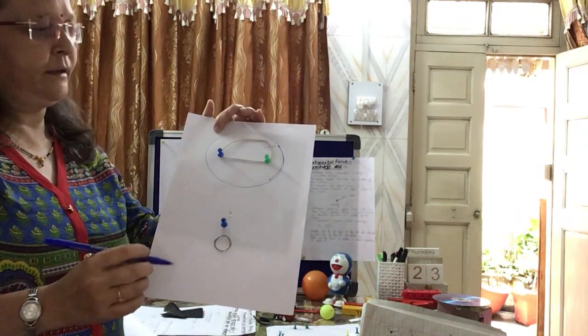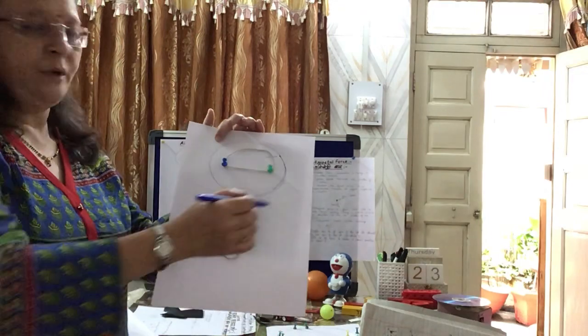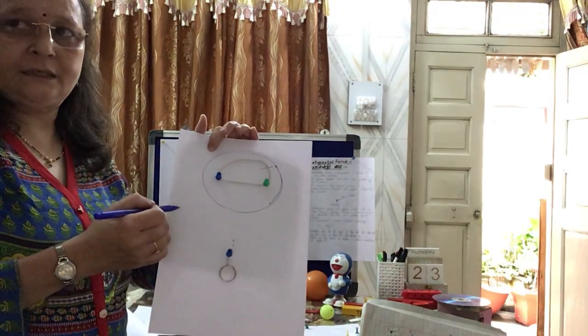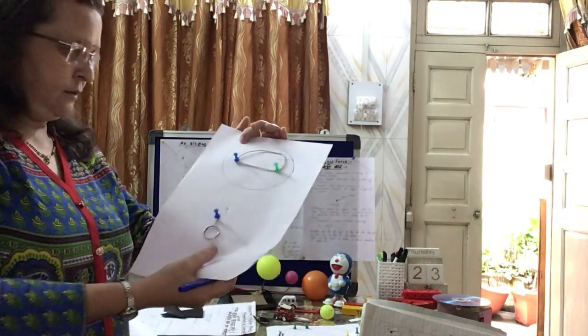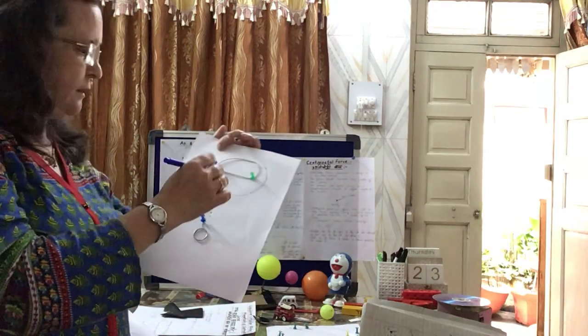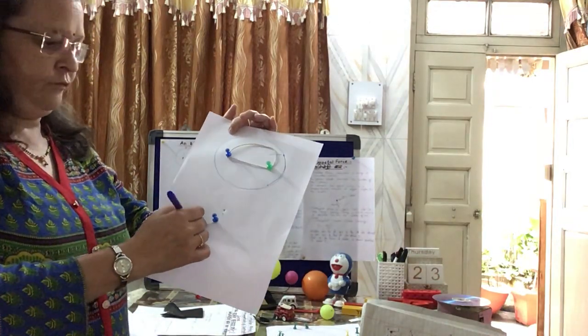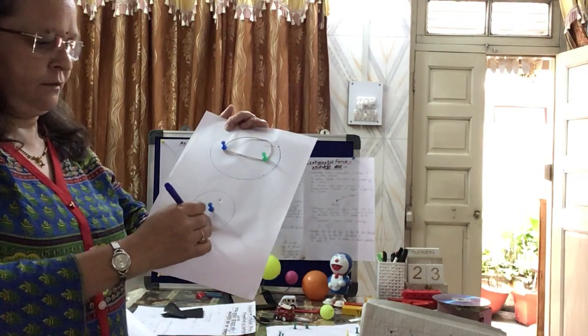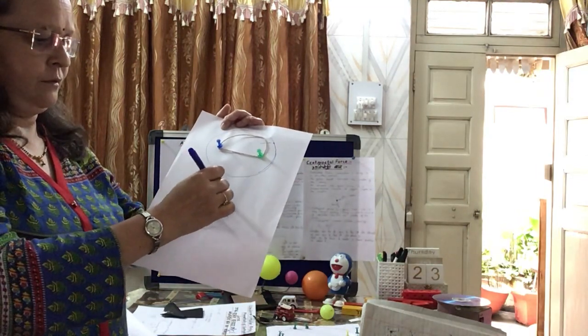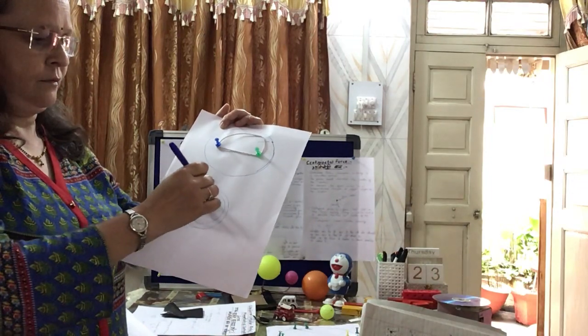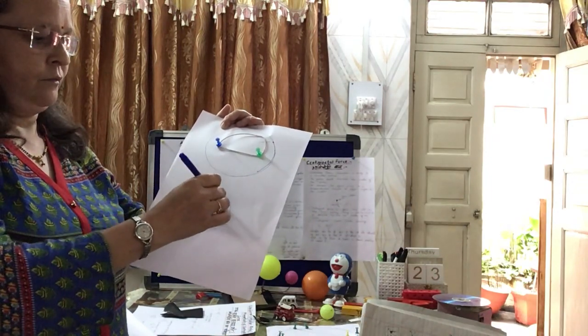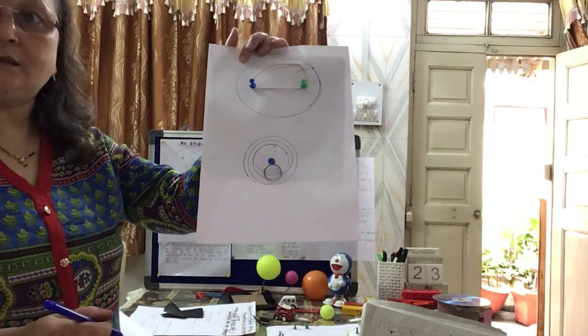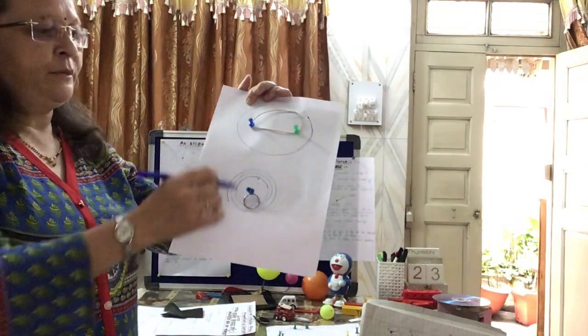When I trace the line, which path is formed? It is an ellipse. Let us do with one pin. See what will be there. Which shape is there? It is a circular shape. So I am telling the difference.